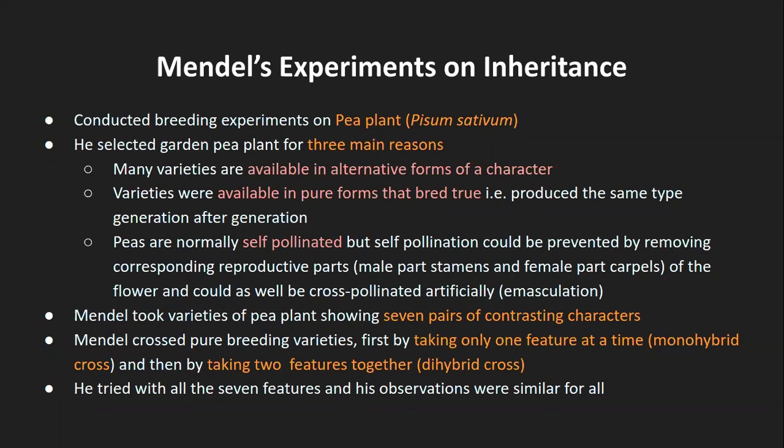So that's why the pure forms of the breeds, or the pure breeding, was possible, because those varieties had a homozygous nature. So I hope the second point is clear as well. And the third reason: the pea plants are normally self-pollinating.